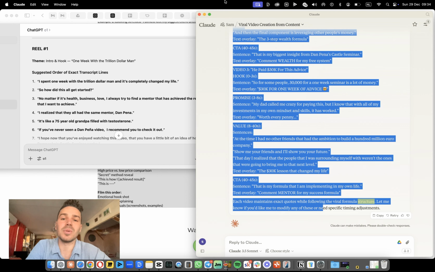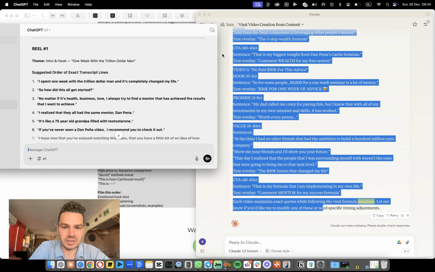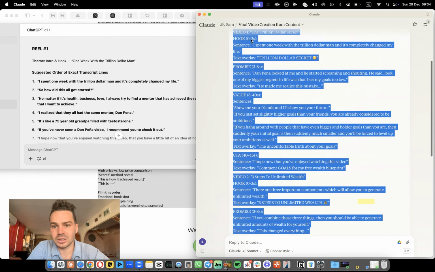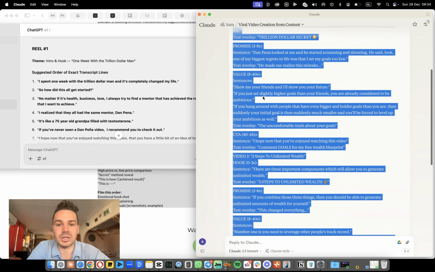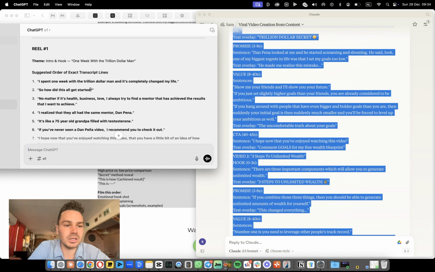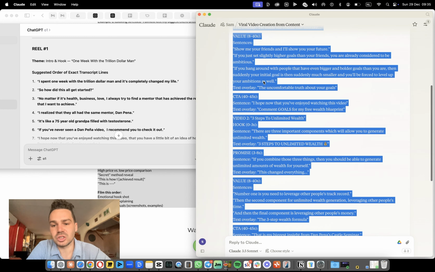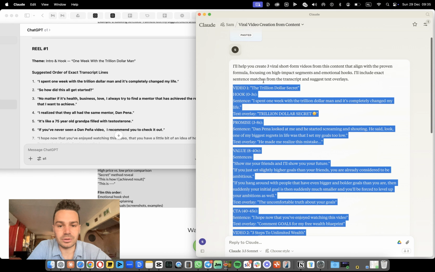Okay, I love those. Those are much better. So you see, ChatGPT is not so good. Claude is much better in those kind of things. But I love each one of those. This is really so much better. Like here, I was thinking, okay, the beginning is good, but then I need to think for myself and figure it out for myself and look at his videos. But this is just perfect. So I just literally listen to all of this and do that. So we can do it together.